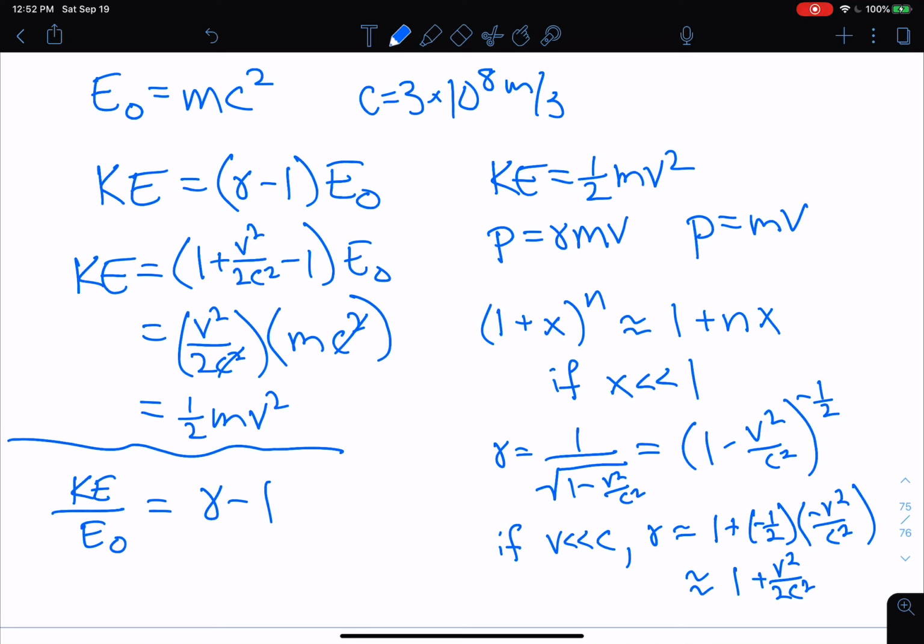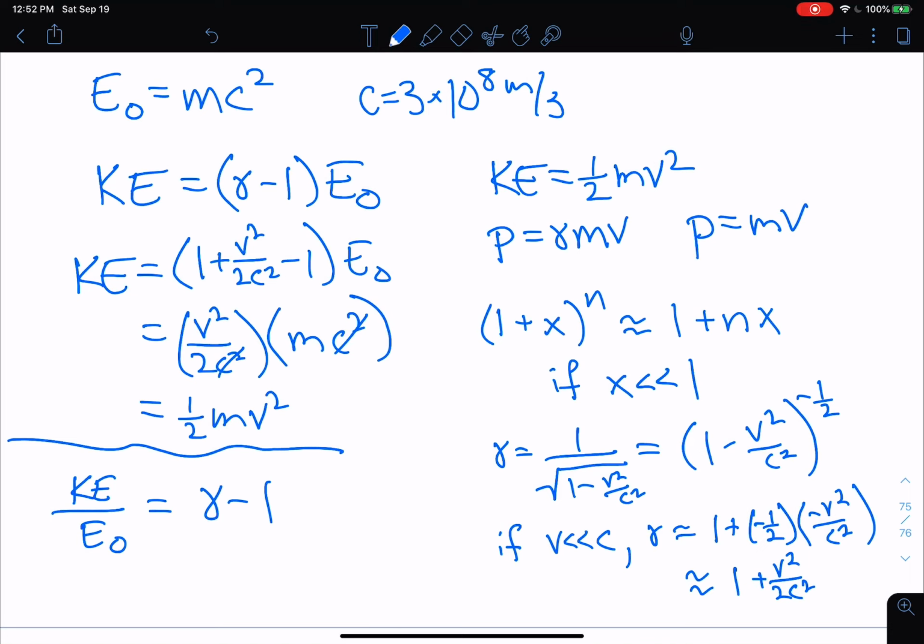So at 1, that's when an object isn't moving. This is 0, so that's just telling us the kinetic energy is 0. But as an object moves faster, gamma is going to get larger and larger. Eventually, gamma will get to 2. 2 minus 1, of course, is 1, and that's telling us the kinetic energy equals the rest energy. And then beyond that, the kinetic energy is going to be greater than the rest energy.